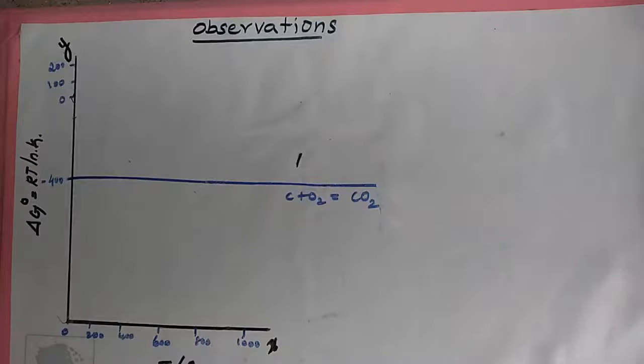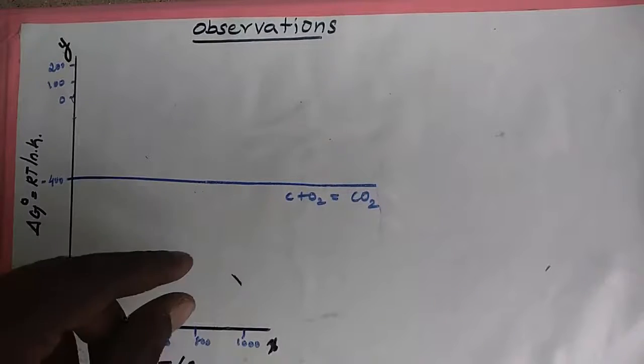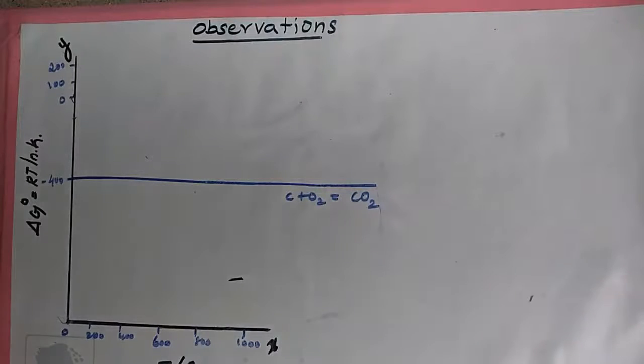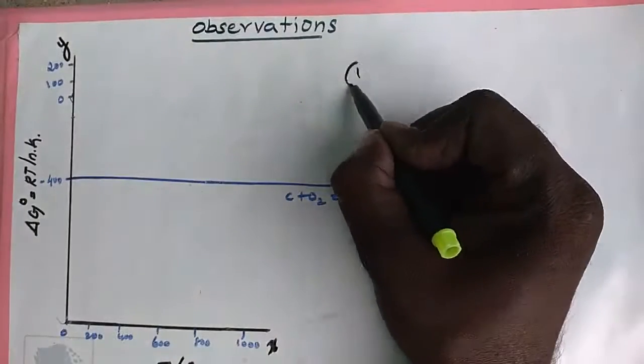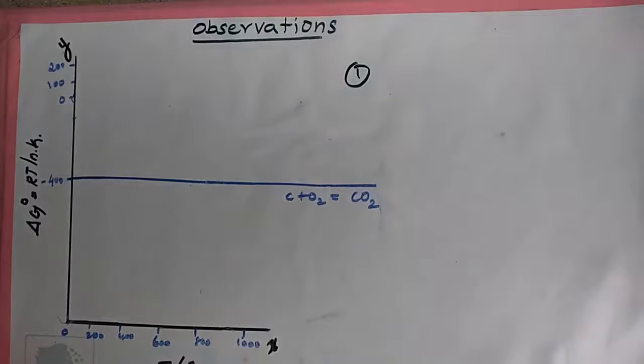Next, a very important topic: observations from the Ellingham diagram. Point number 1: for most of the metal oxide formation, the slope is positive, because the slope increases.